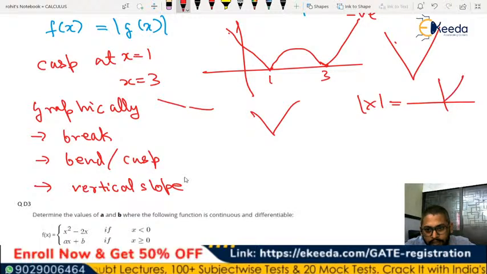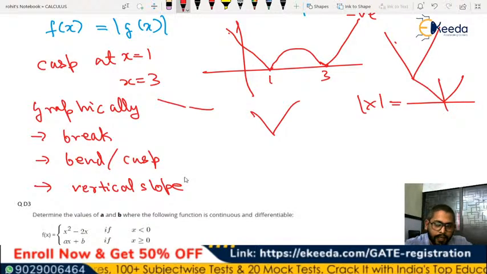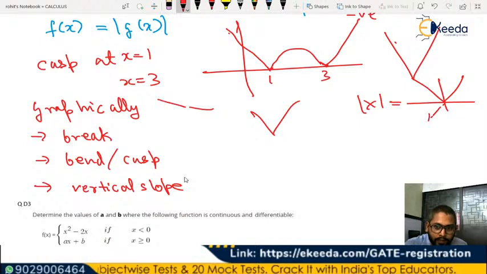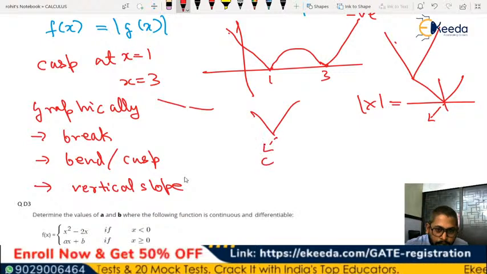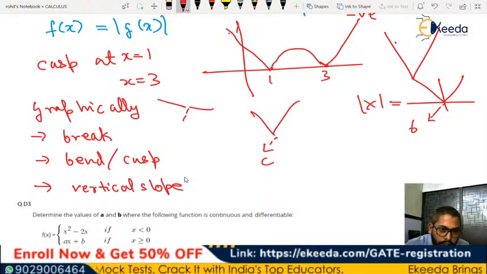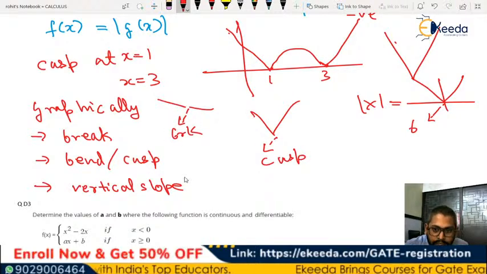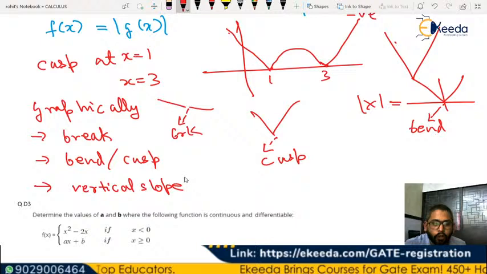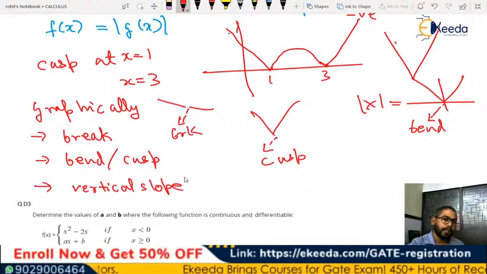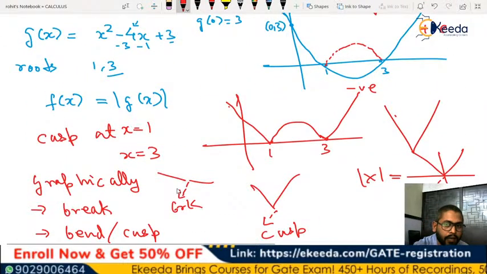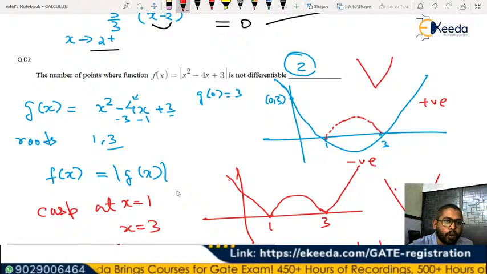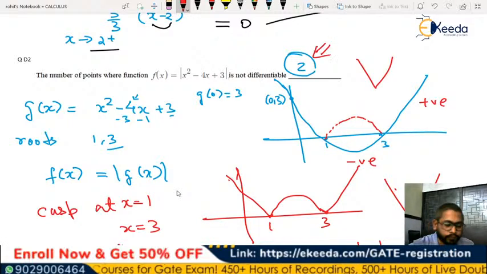Why? Because there is a sudden sharpness, a sudden bend at this point. So because of this bend, this cusp, or this break, for all these cases the function is going to be non-differentiable. That means the function is non-differentiable at 1 and 3 both. So the number of points is going to be 2.